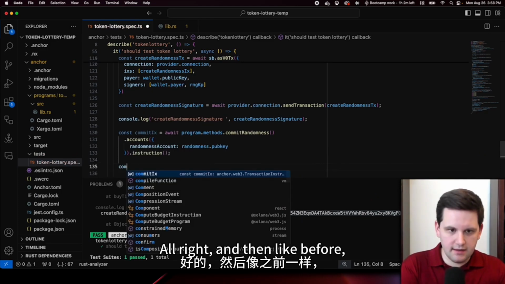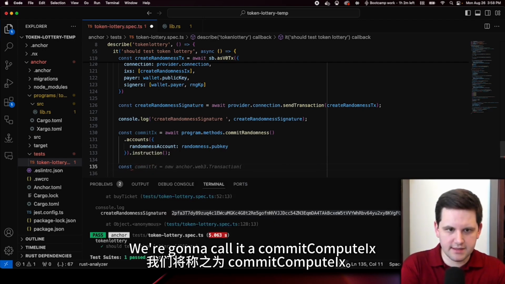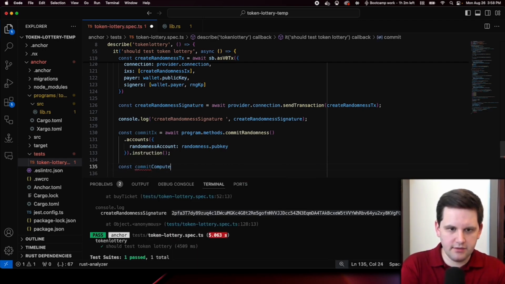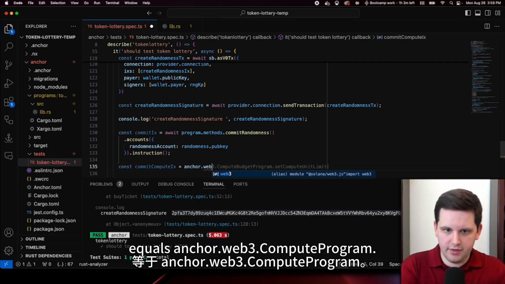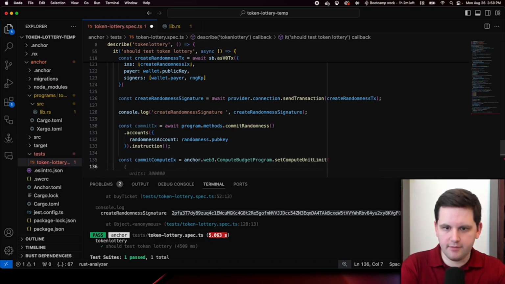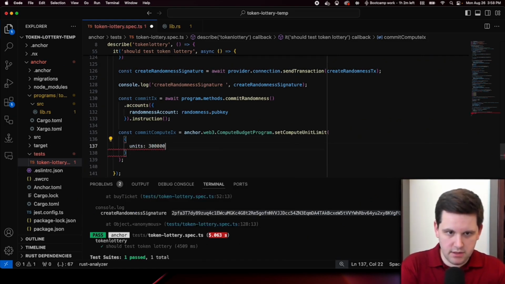And then like before, we're going to do const compute ix. We're going to call it commitComputeIx equals anchor.web3.ComputeBudgetProgram. There we go. And we're going to have to set the units. Let's set it to 100K.